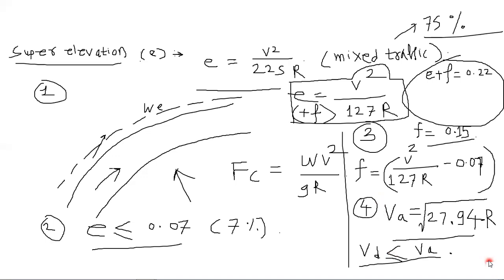Now we will go for another topic. You all know that curves are there. This is your horizontal curve, right? The curves have a certain radius, so this is the radius of this curve, and you can term it a horizontal curve.